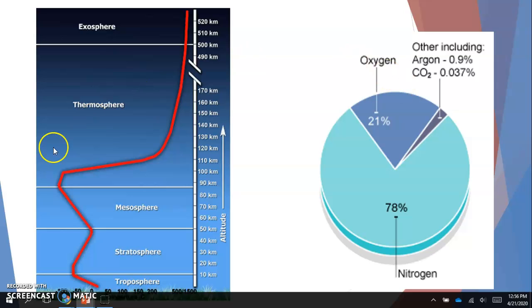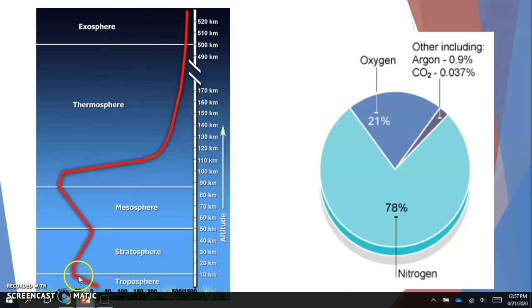If we take a look at our temperature gradients and the way that our atmosphere is broken up, we've got our troposphere on the bottom. Remember, this is where we live. This is where our weather occurs. And as you increase in altitude, your temperature decreases, right? Because the air is thinner. There's less density of the molecules, and so it gets a little bit cooler.